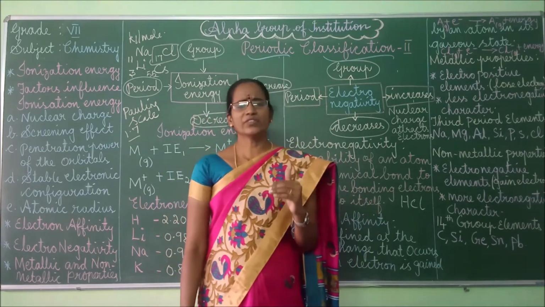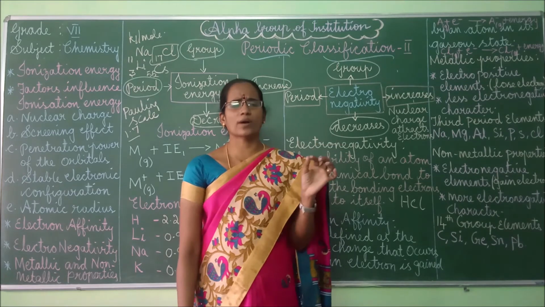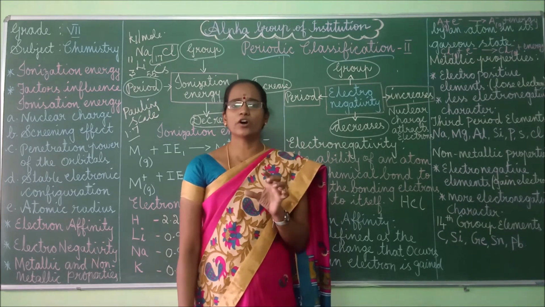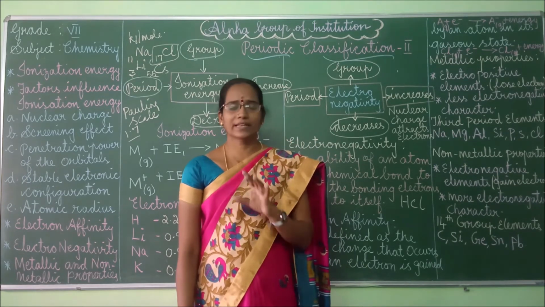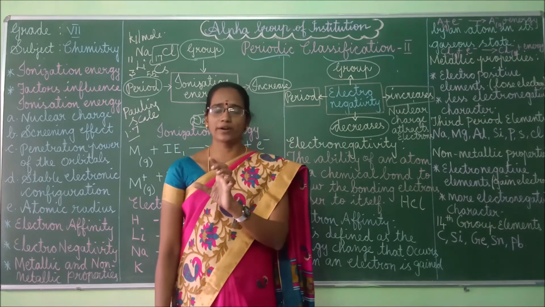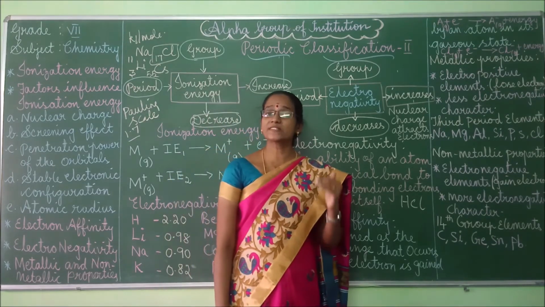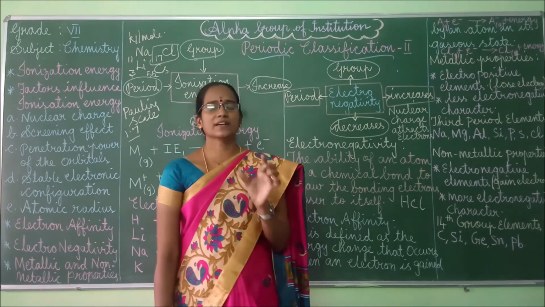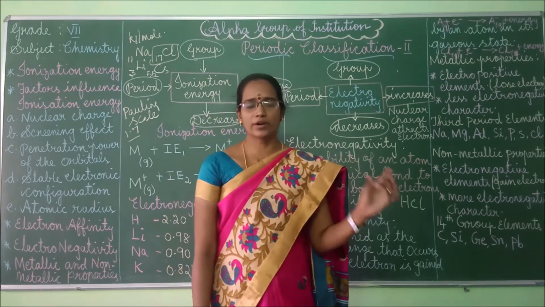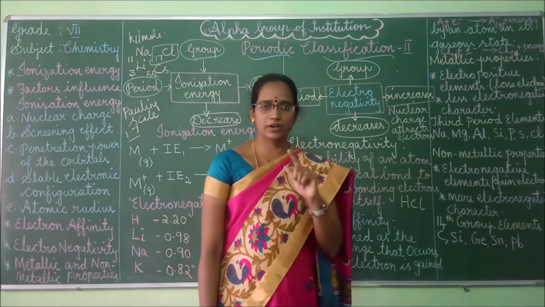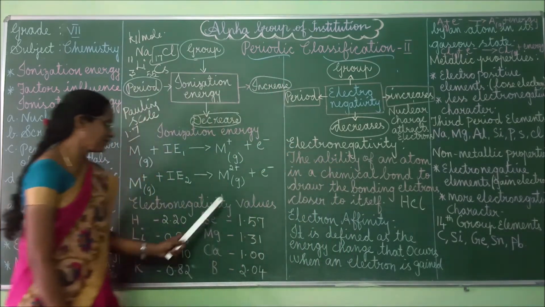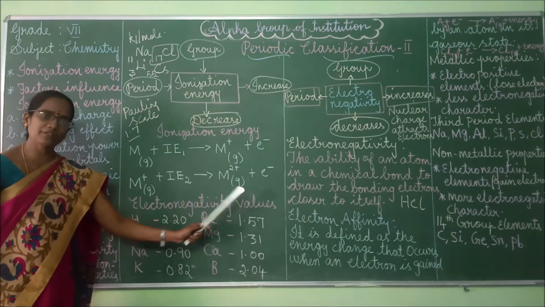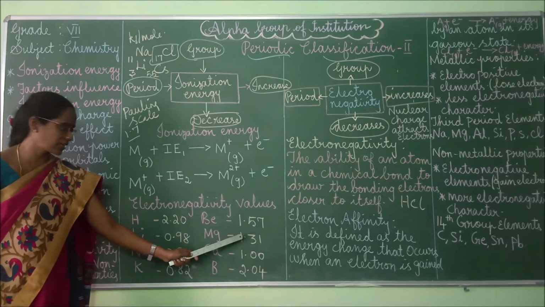If the difference is less than 1.7, then the bond has covalent character, a covalent bond. If the difference is greater than 1.7, then the bond is considered an ionic bond. These things you have to remember, right? Electronegativity values of some elements are given here.